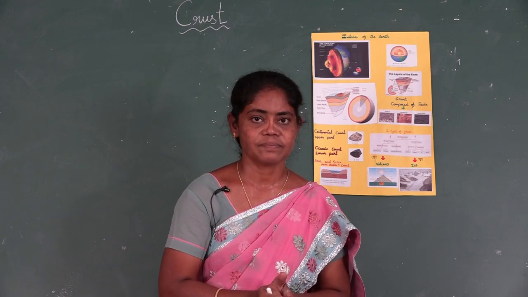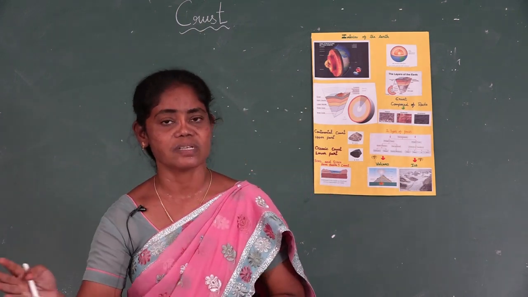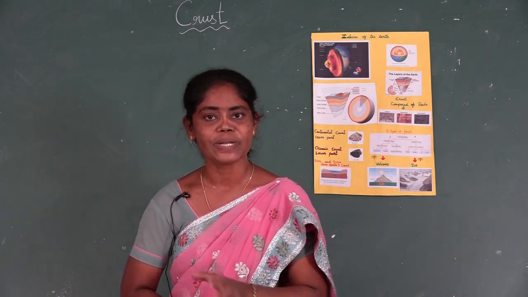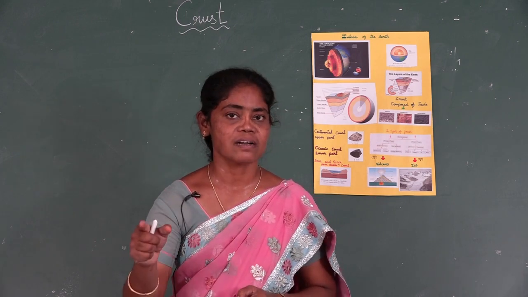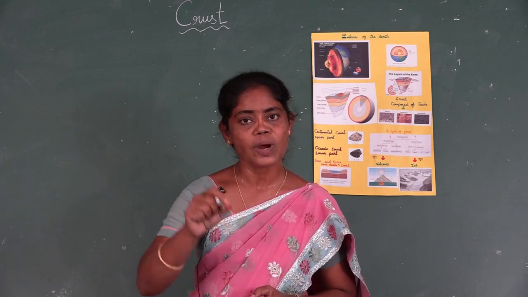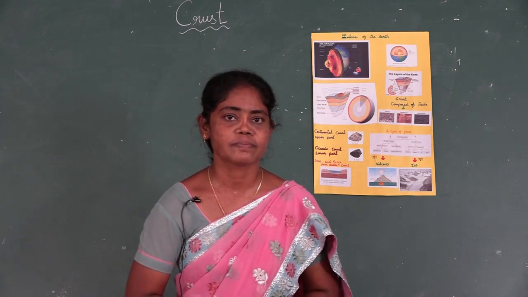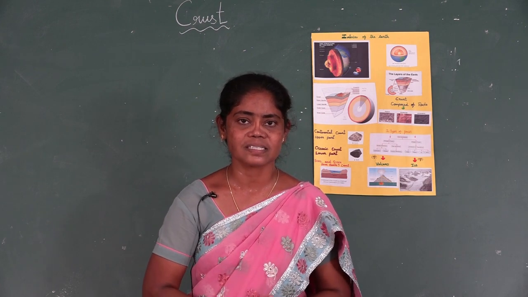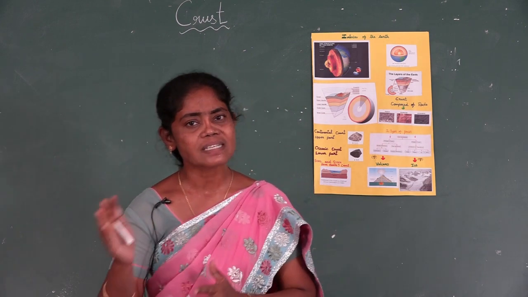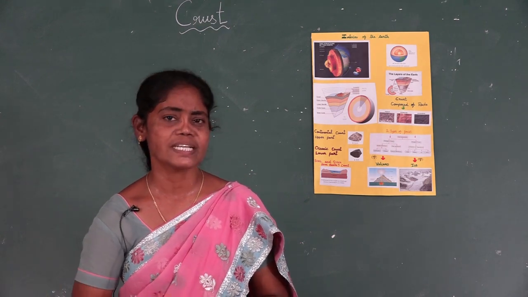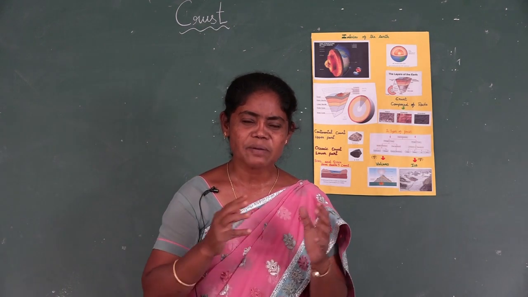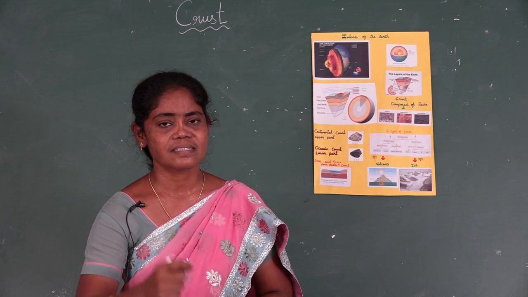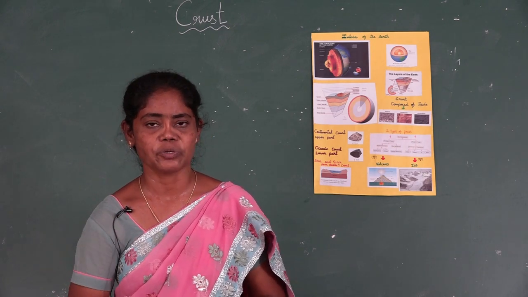The upper crust consists of granite and forms continents. It consists of minerals like silica and alumina, collectively called Sial. Its density is 2.7 gram per centimeter cube. Now we come to the lower crust. The lower crust is composed of basalt rock and forms the oceanic crust. It consists of minerals like silica and magnesium. Its density is 3 gram per centimeter cube.